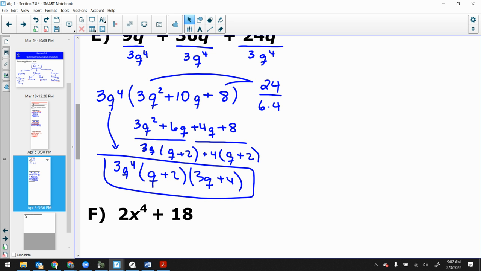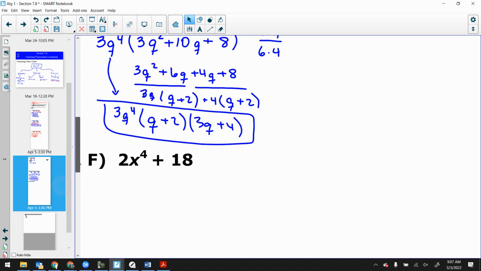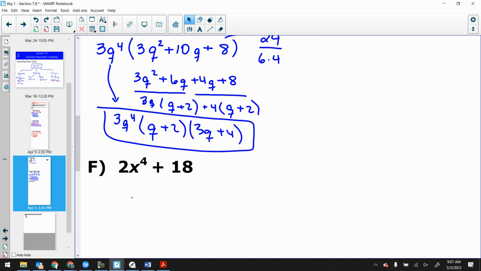What's my GCF of the next one? Just 2, right? And when we factor that out, I get x to the 4th plus 9.